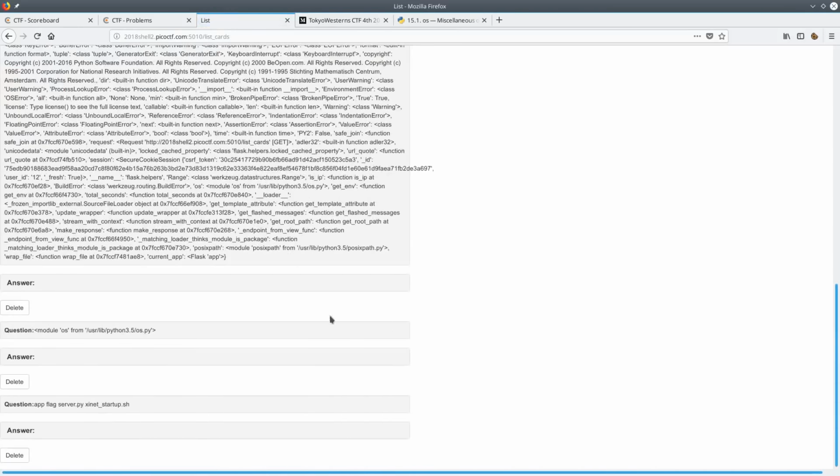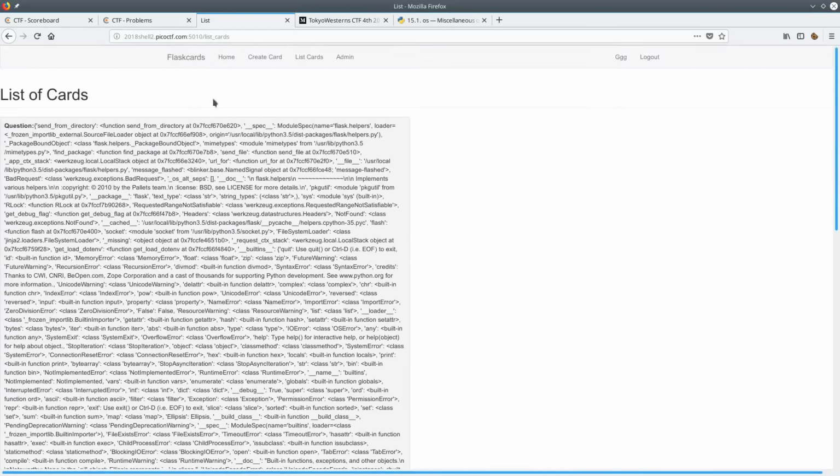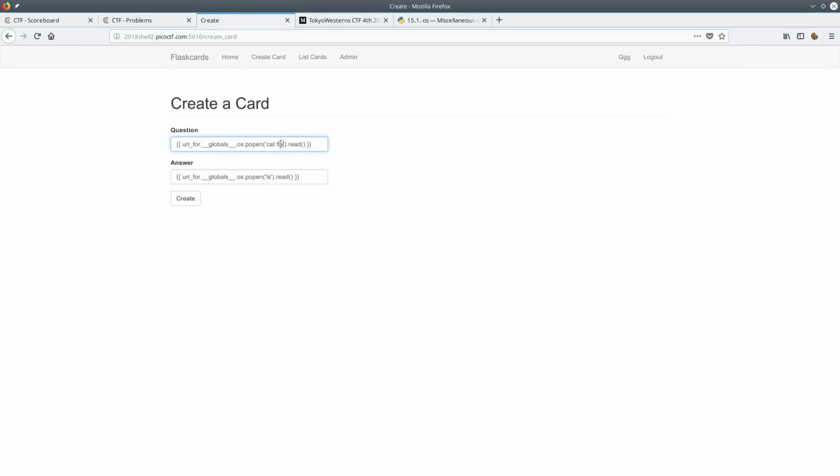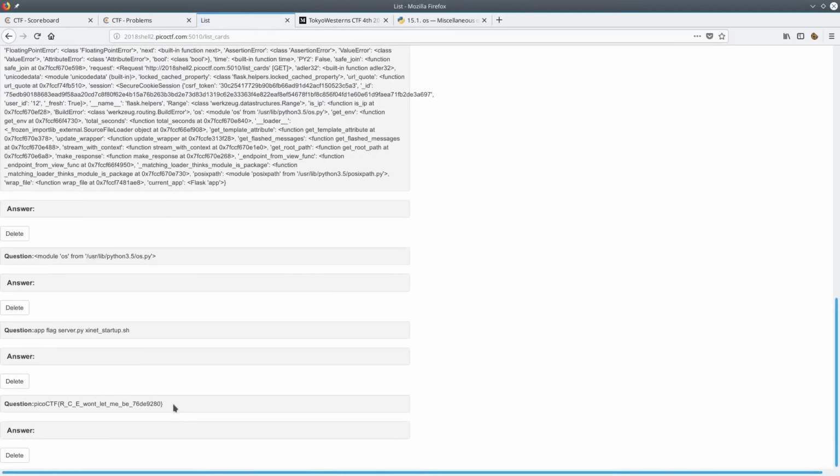You can see here the files I have are app, flag, and server, and obviously I'll just go ahead and cat out flag. And there we go. There's our flag.